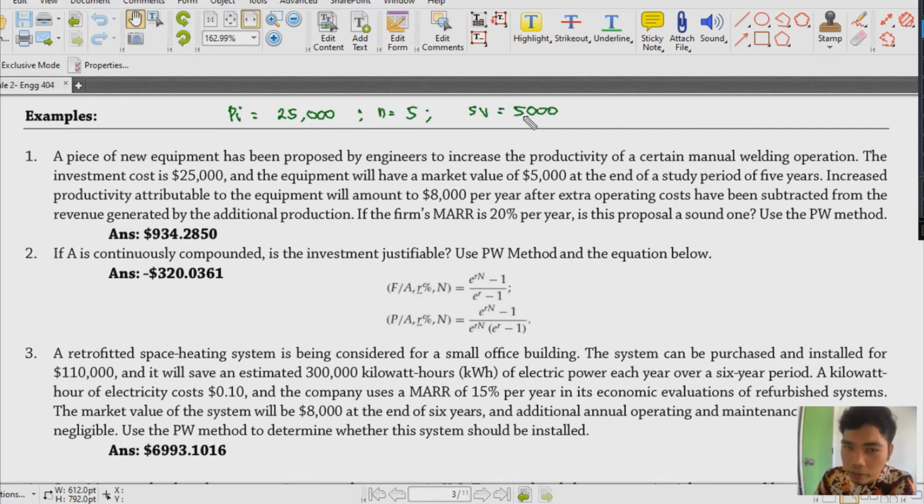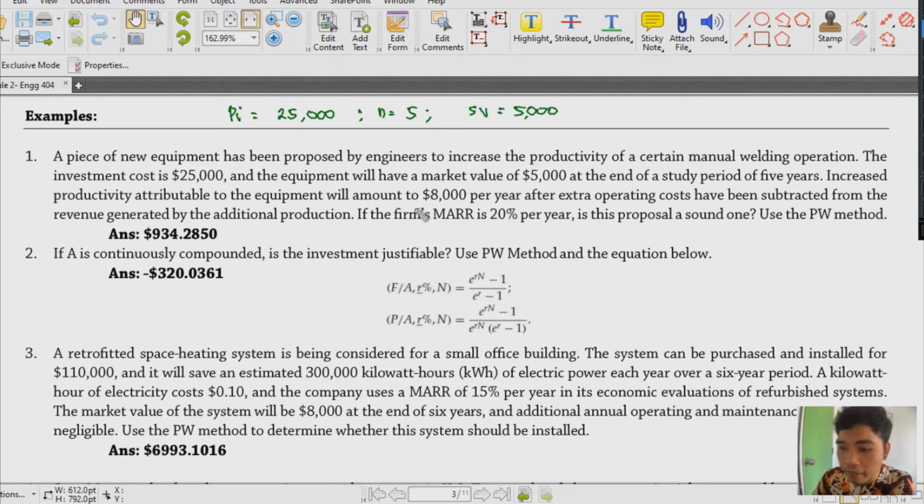Now, increased productivity attributable to the equipment will amount to 8,000 per year after extra operating costs have been subtracted from the revenue generated by the additional production. In short, the 8,000 is what you get when the extra cost is subtracted from the revenue.